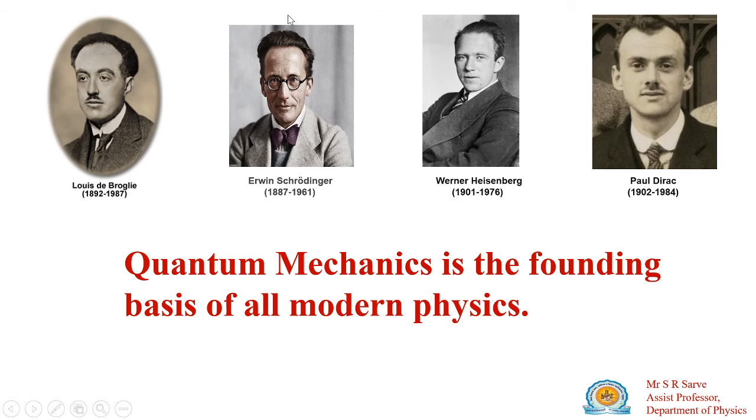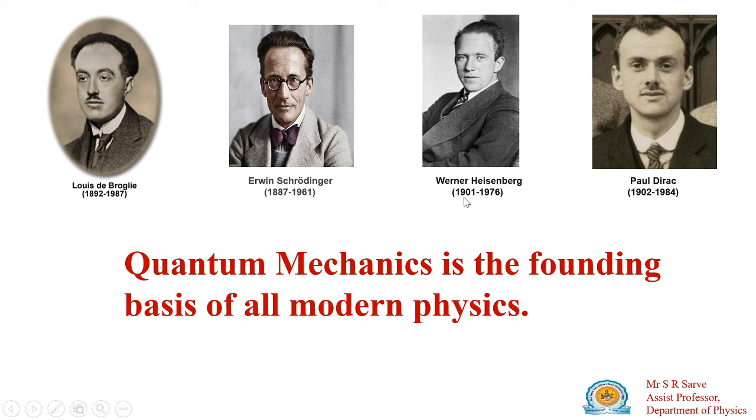After that, de Broglie gave the idea that particles have a dual nature, that light behaves like a particle as well as a wave, so the dual nature of light. After that came Heisenberg's uncertainty principle: we cannot measure position and momentum simultaneously.